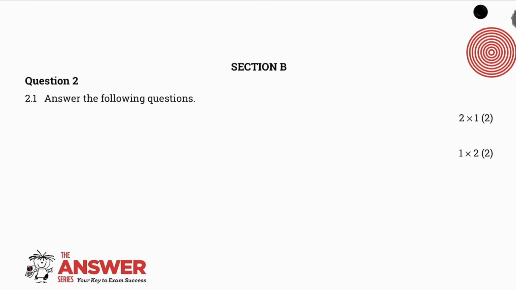Section B will commence with 2 short questions worth 2 marks each. That will then give you a total of 4 marks. The first question usually requires you to provide 2 examples, and those 2 examples are worth 1 mark each, which will obviously give you a total of 2 marks. And the second question will be more factually orientated.